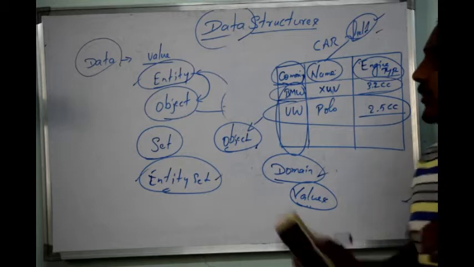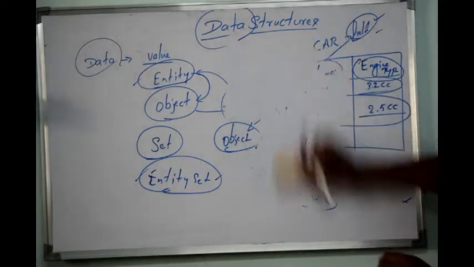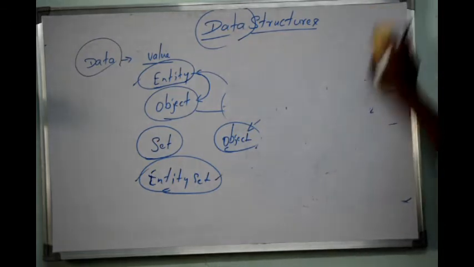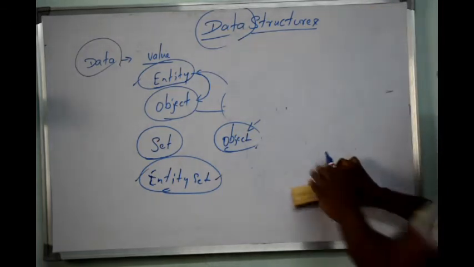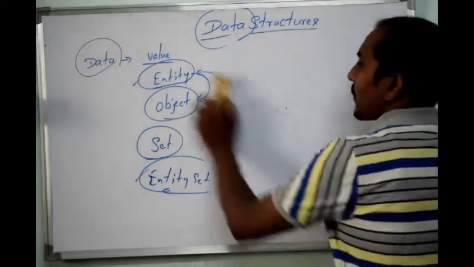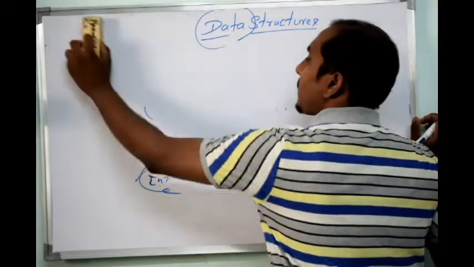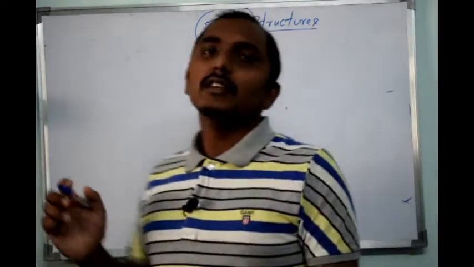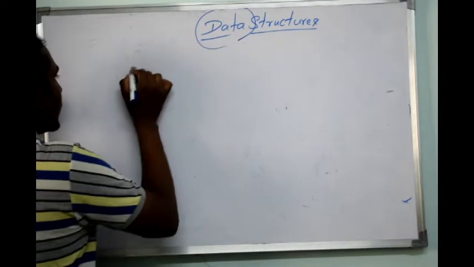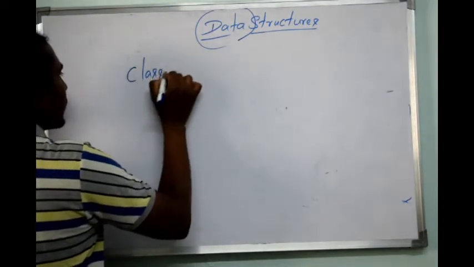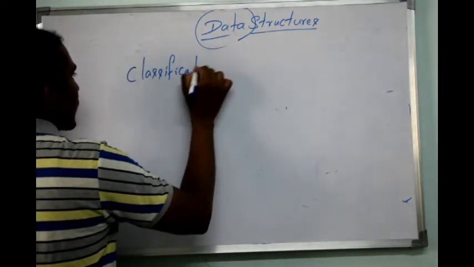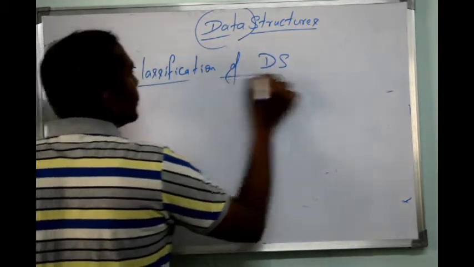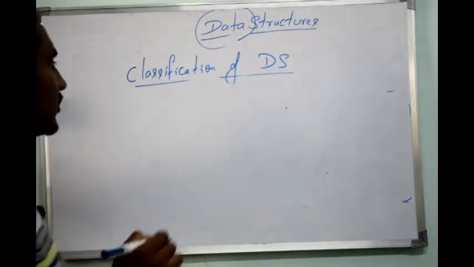Okay, so next we'll come across the concept called classification of data. The next important topic we are going to discuss is the classification of data structures.